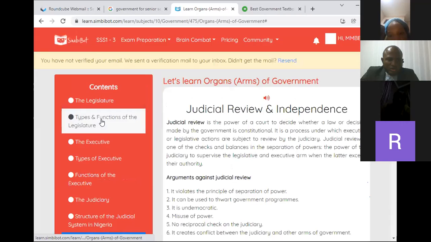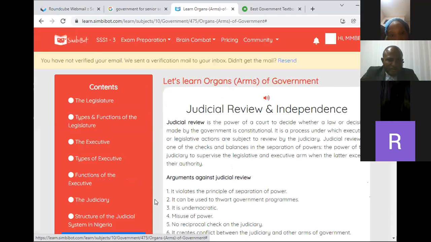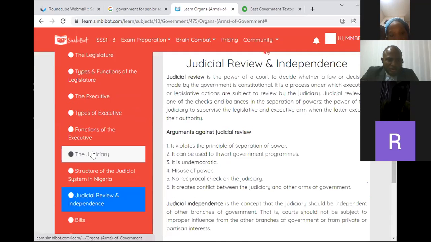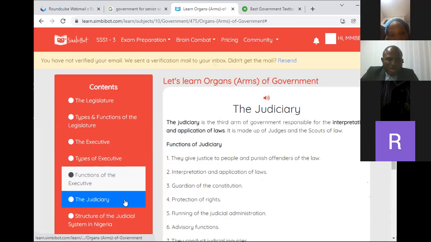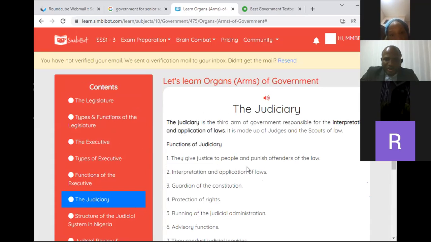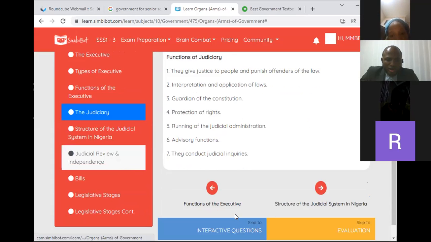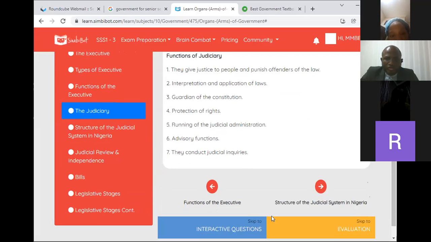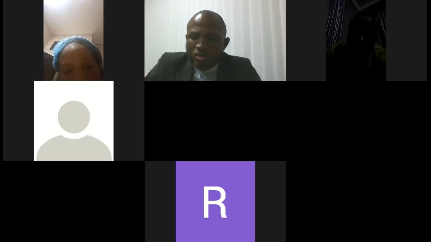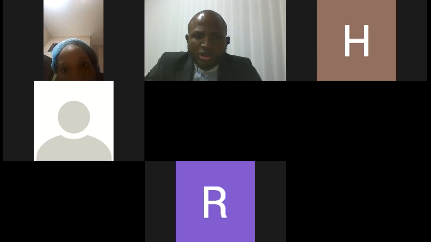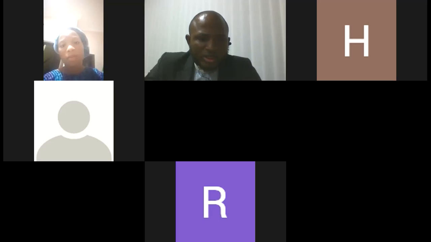Then the functions of the judiciary, we've already stated them from their definition. So we now proceed to other ancillary matters that relate to the three arms of government.